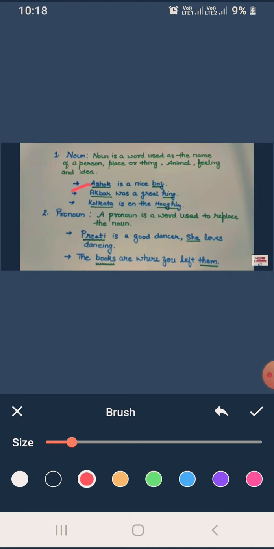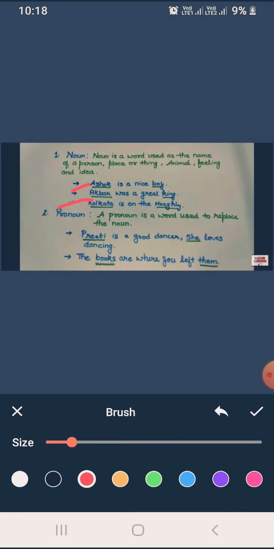In this sentence, Akbar is a noun and king is a common noun. Third sentence: Kolkata is on the Hooghly. Kolkata is a noun and Hooghly is the name of a river. It is also a noun.